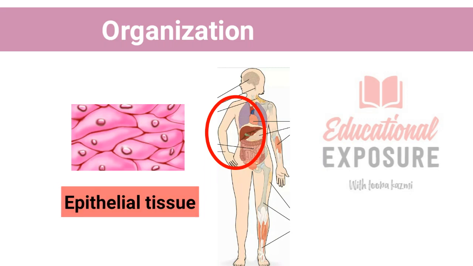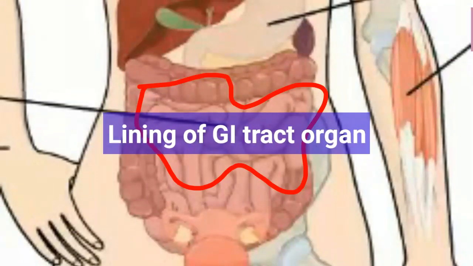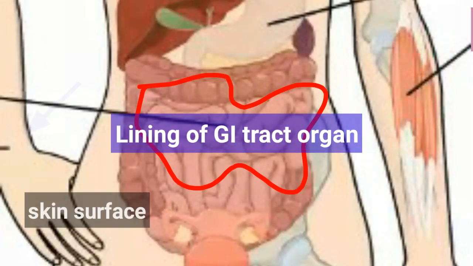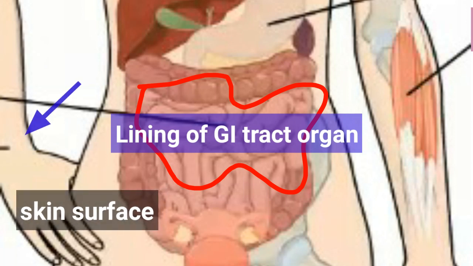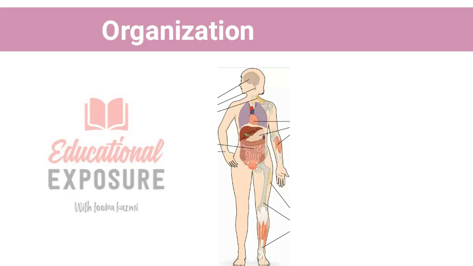The next one is epithelial tissue. These tissues are made up of epithelial cells, which are vastly different from muscle tissues. Epithelial cells make an excellent protective cover of the body in the form of skin, which is also called epidermis. Epithelial tissues can also be found lining some internal cavities and organs.